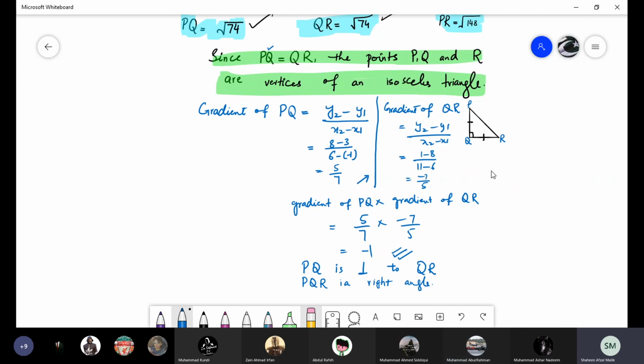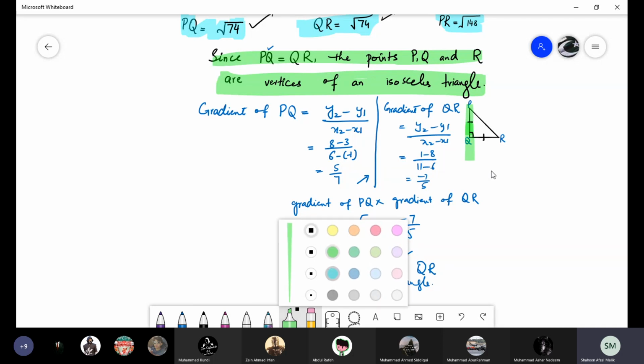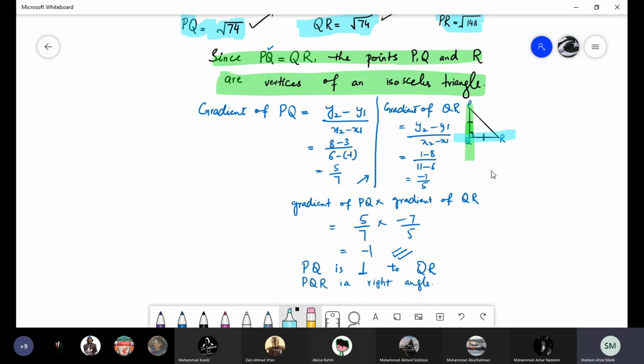Okay, we just proved that this line PQ is perpendicular to this line QR. You can see that this PQ line is perpendicular to the line QR. As it is perpendicular, it is making a 90-degree angle. So we proved that this angle PQR is 90 degrees.